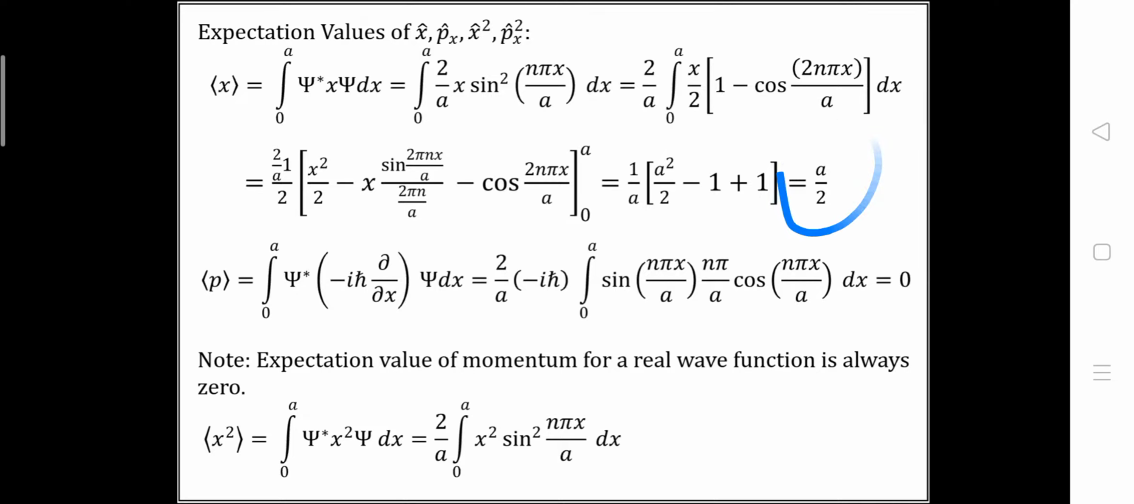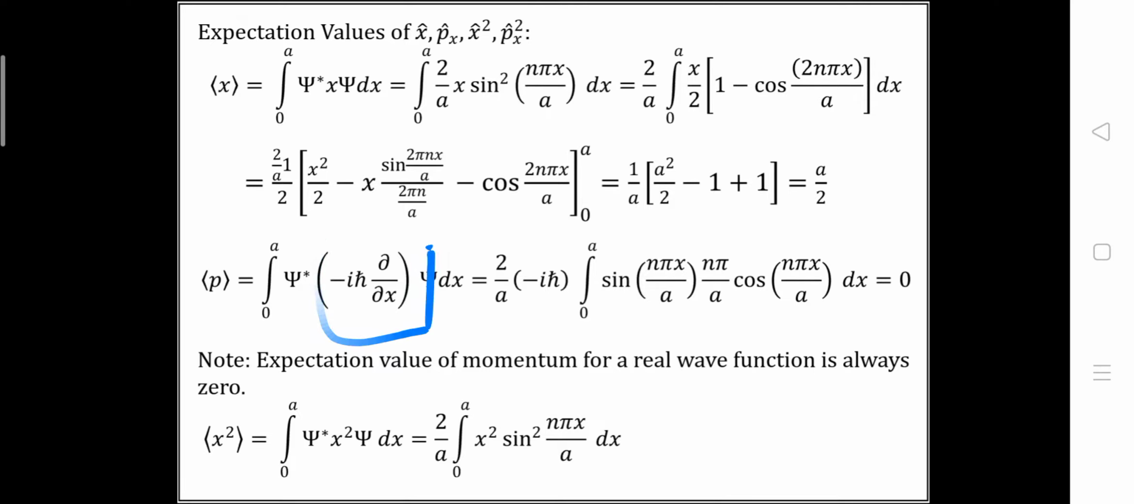Now let's talk about the expectation value of momentum. Here we take the same formula: psi star, psi, and between these two functions we take the physical quantity whose expectation value we are going to find. As we know, p is an operator, and the value of that operator is minus i h cross del upon del x, so we put the value of p in this formula.